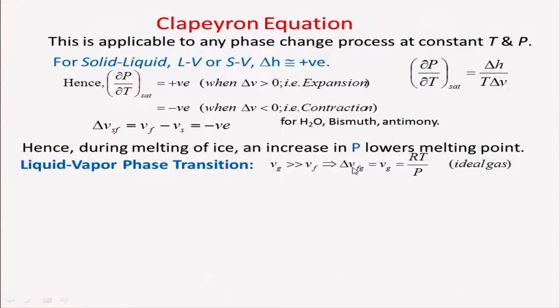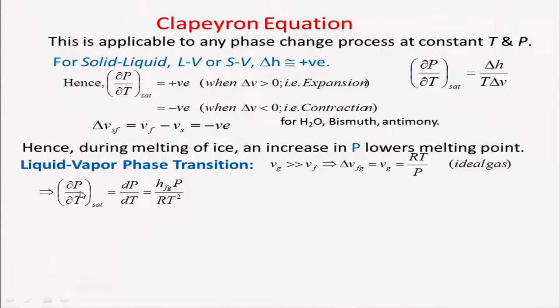So, I can write the change in volume during this liquid-vapor phase transition as Vg. And if I assume an ideal gas, which need not be, but we can assume, Vg is equal to RT by P.